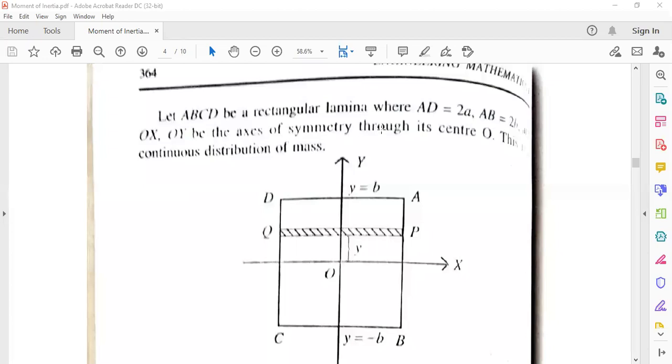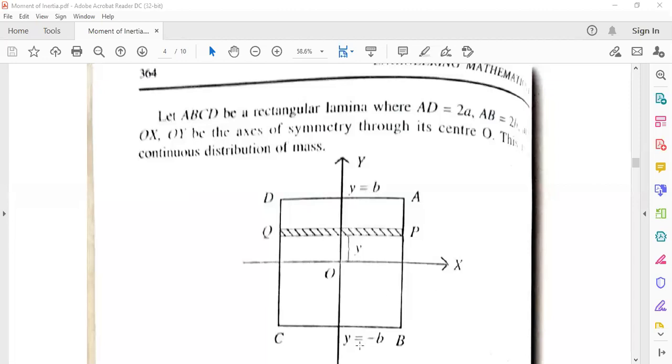OX and OY are the axes of symmetry through its center O. As it is a rectangle, it must have a center, and from this center we are taking two axes, one the y-axis and another the x-axis. The x-axis and y-axis meet at the center of the rectangular lamina, and it makes four symmetric parts, 1, 2, 3, 4.